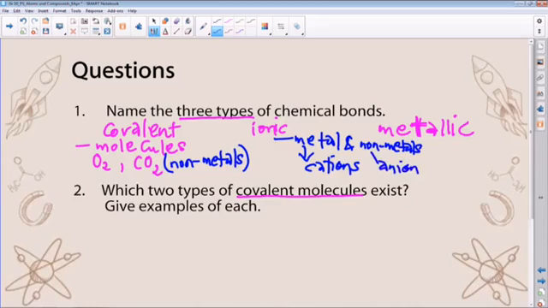So these are ionic crystal structures. They form what we refer to as salts most often. Take, for example, sodium chloride.